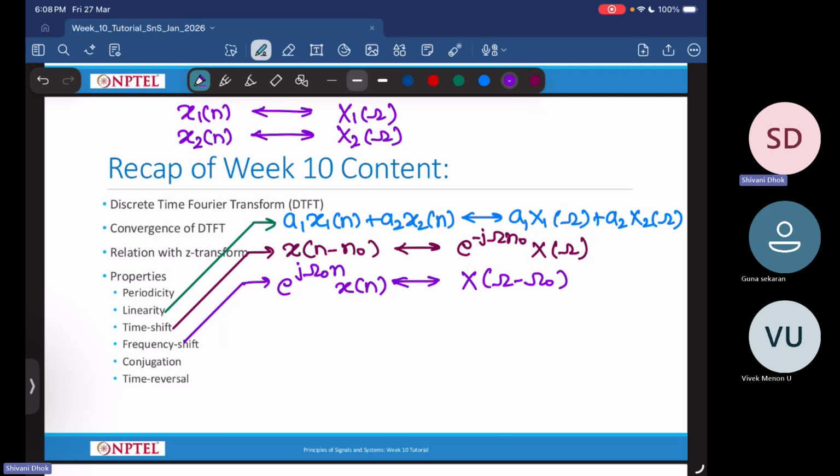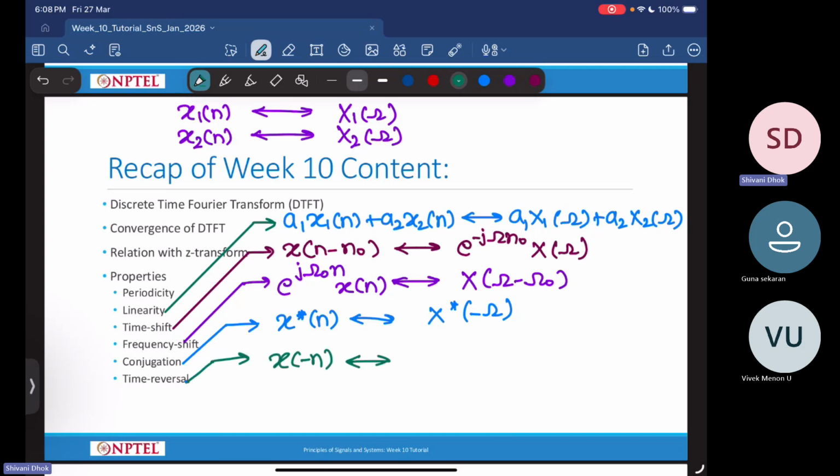Then we looked at another property, that is the conjugation property. Conjugation property says that x conjugate of n can have DTFT as x conjugate of minus omega. And then we looked at another property, that is the time reversal property. So x of minus n will have a DTFT as x of minus omega.